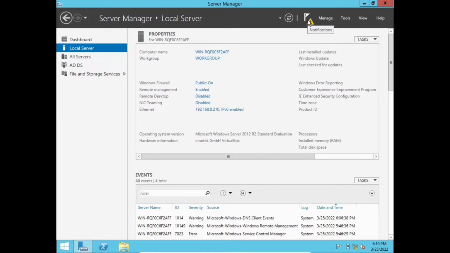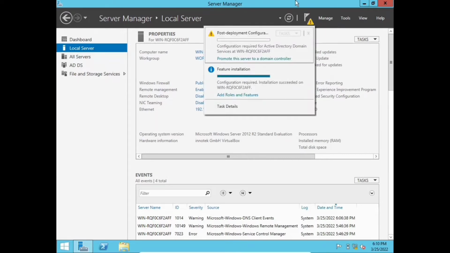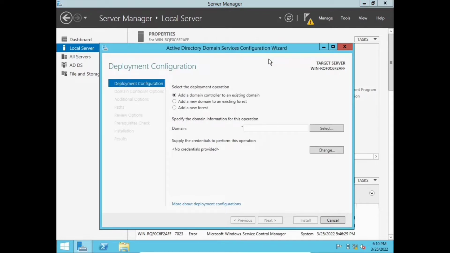There's a notification above, so you need to click this notification, and then click promote this server to a domain controller, and then you are navigated here. So we're here in deployment configuration, because in this video we cover installing Active Directory and also the configuration. In order to proceed, we need to add a forest.